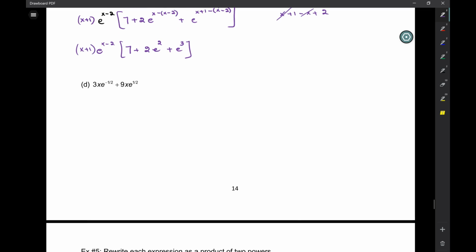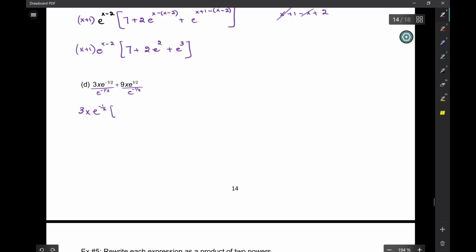Okay, here. All right, here. Oh, yes. What do we factor out of here? A 3, an x, e to the negative 1/2, because that's the smaller one. So now, okay, I'm not going to divide by the 3 and the x, because you guys can do that one, e to the negative 1/2, e to the negative 1/2.